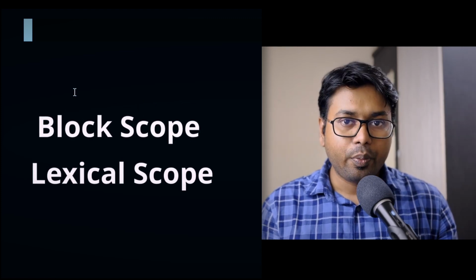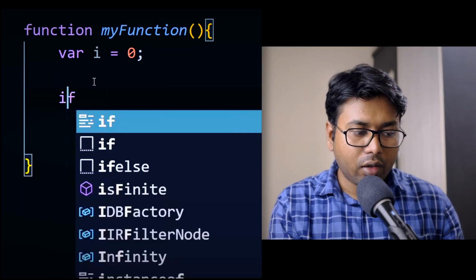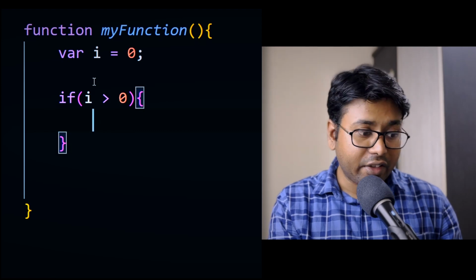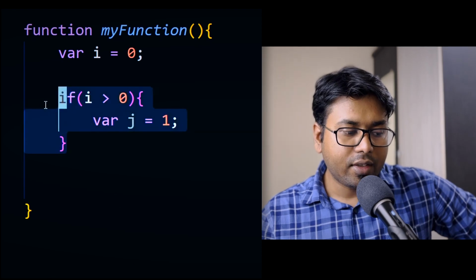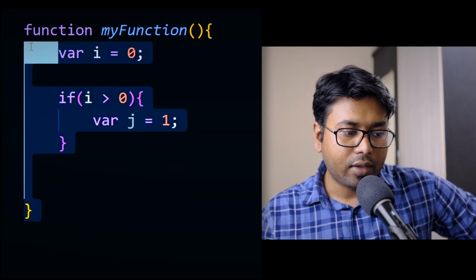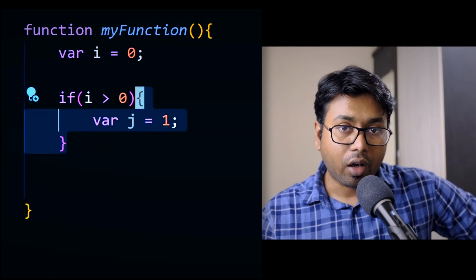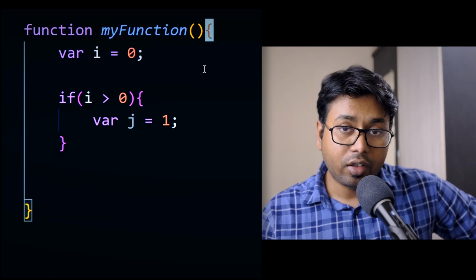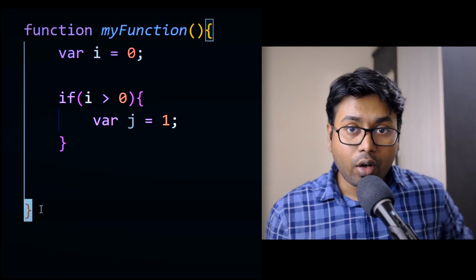There are two types of scopes in JavaScript, like block scope and lexical scope. Suppose you have a function called myFunction. Inside that function, you can define a variable i equals 0. And also suppose you have one if block. Inside this if block, you are defining another variable called j. So can you see two types of scopes here? One is in this if block, another one is inside this function block. Whenever you find this kind of curly brace structure, that is a block in JavaScript. And this function also has these curly braces. Inside that, it creates one scope, that is called a block scope.